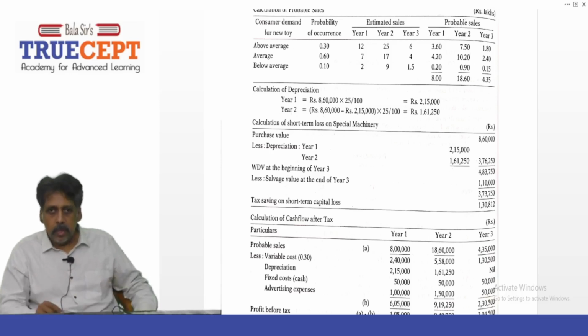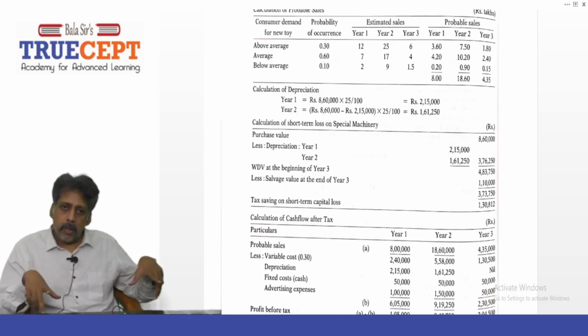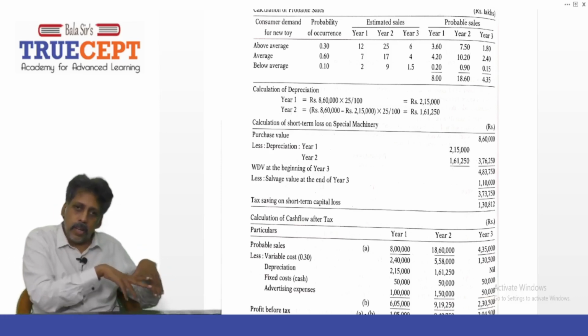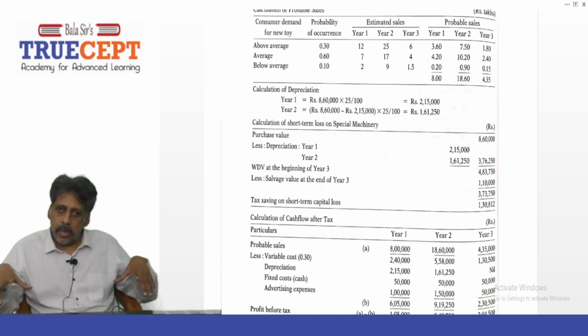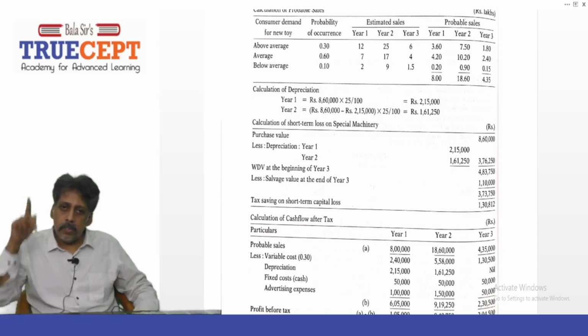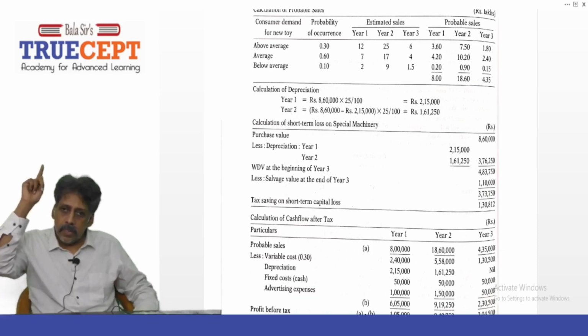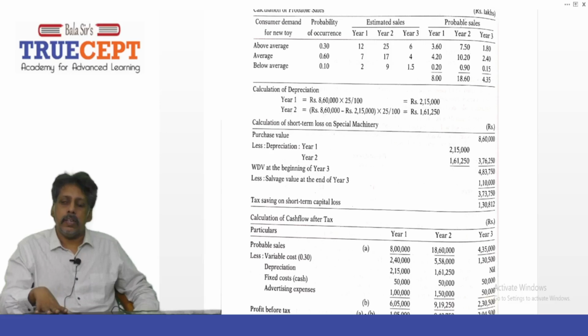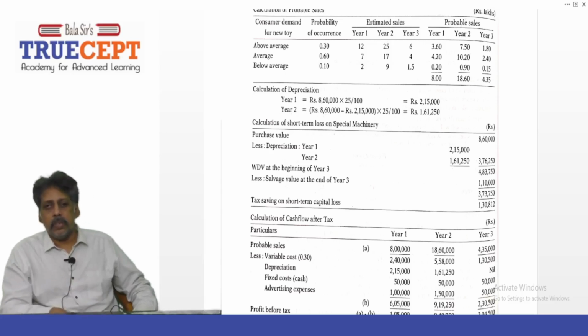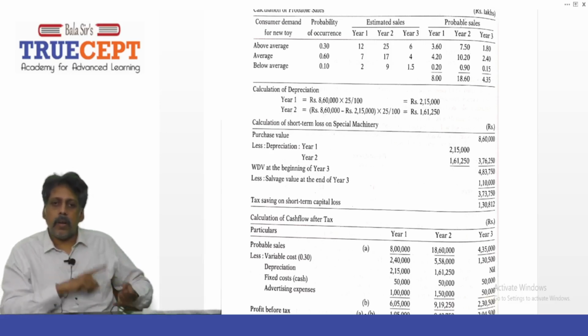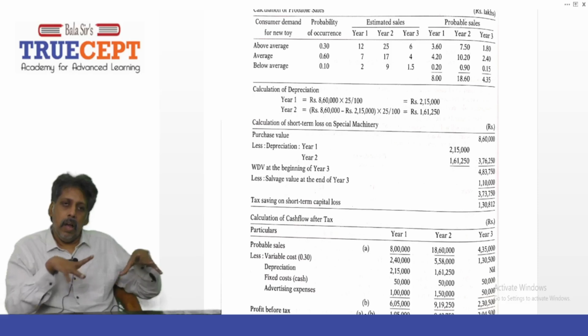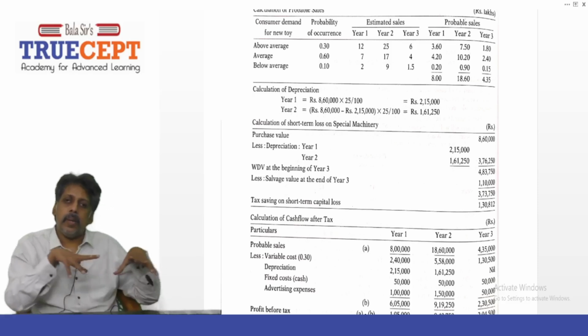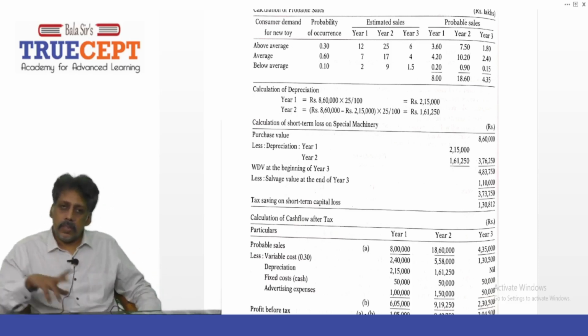But this loss can be set off against some capital gain, thereby reducing the tax liability. So there will be a tax saving on the short-term loss. On the short-term capital loss of 3,73,750, apply 35%. That's the tax savings on loss.